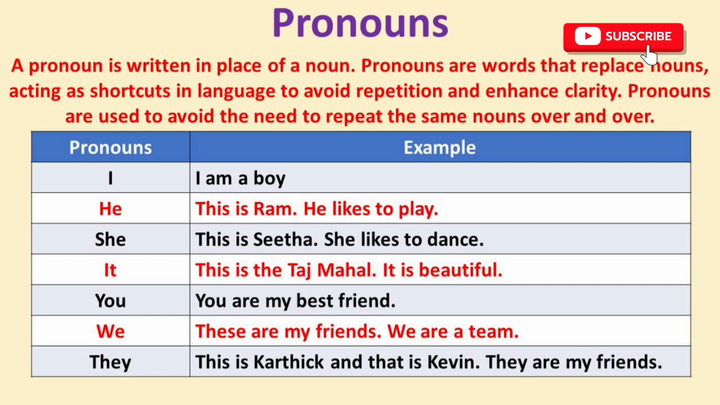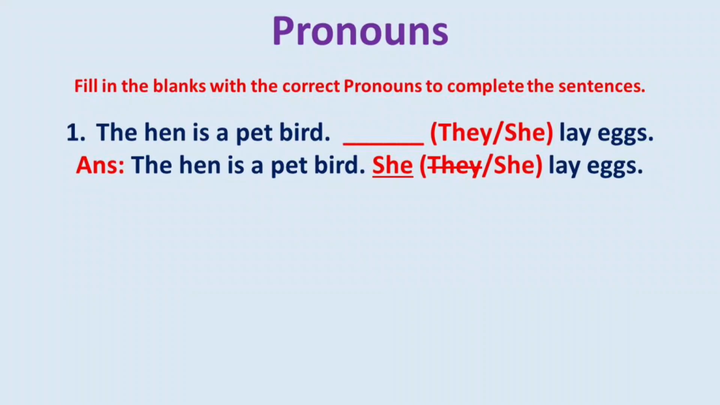So, the answer is, this is Karthik and that is Kevin. They are my friends. Do you understand, buddy? Hope you understand. Fill in the blanks with the correct pronouns to complete the sentences.